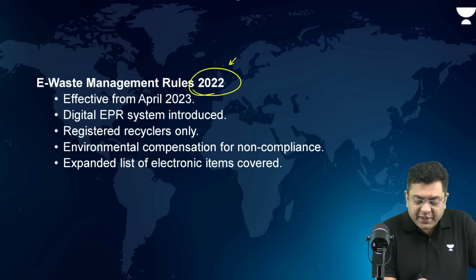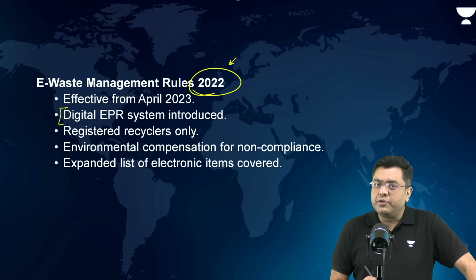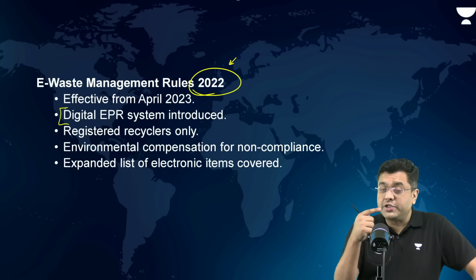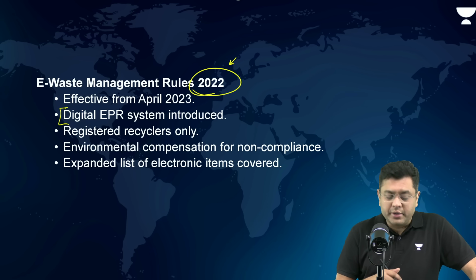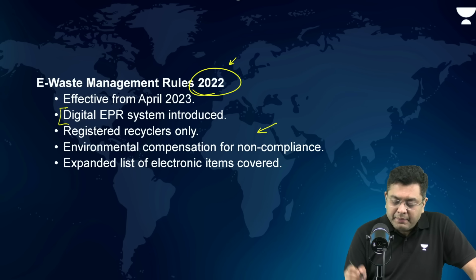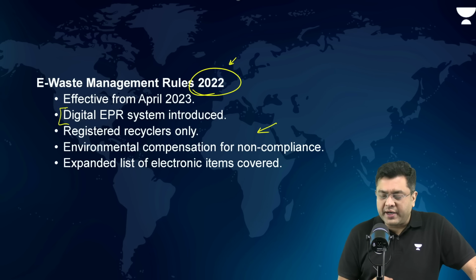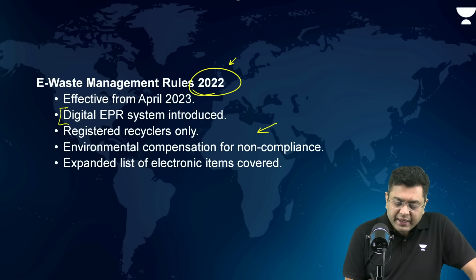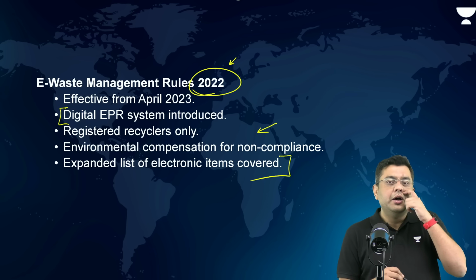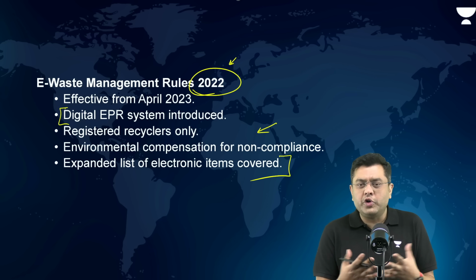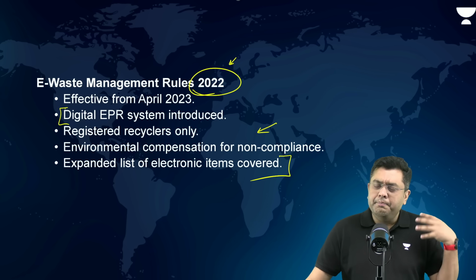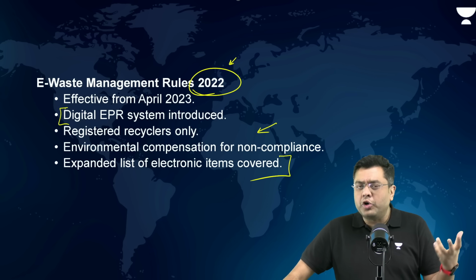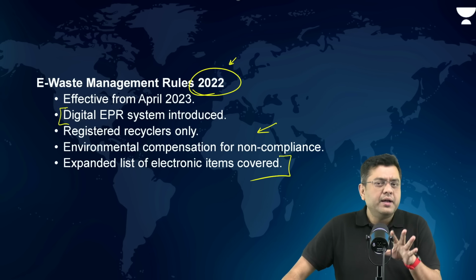So digital EPR system introduced, registered recyclers only, and you have to register on the central portal monitored by CPCB. Environmental compensation to be paid by the organizations for non-compliance, and it expanded the list of electronic items to include photovoltaic cells, all the major changes brought about by the solar industry, etc.